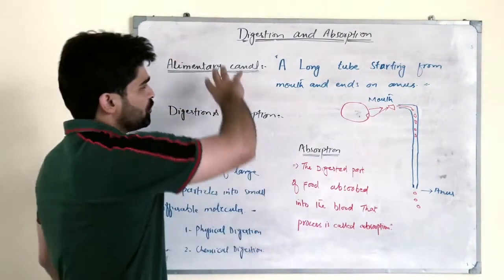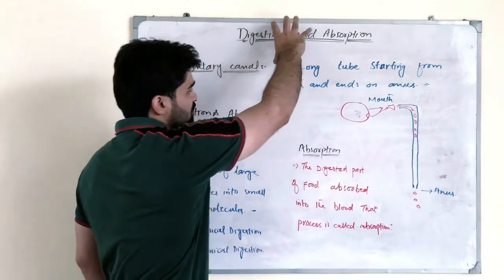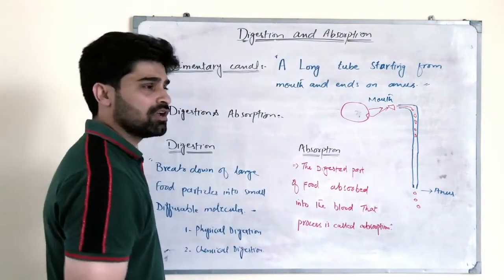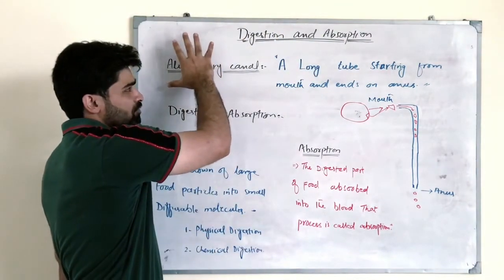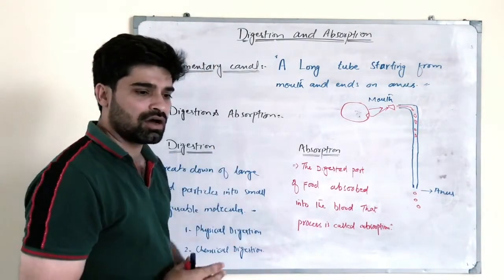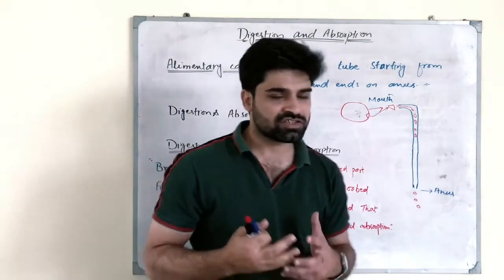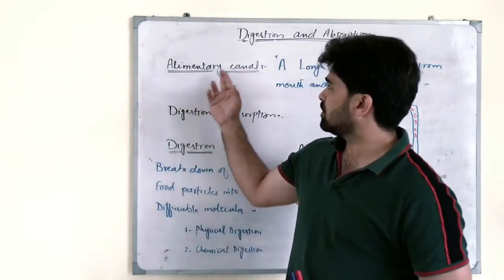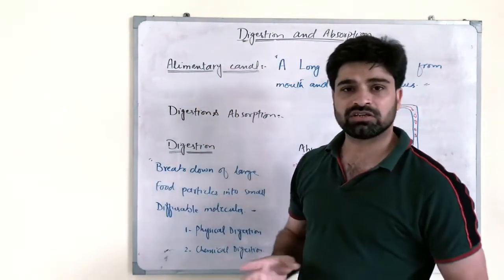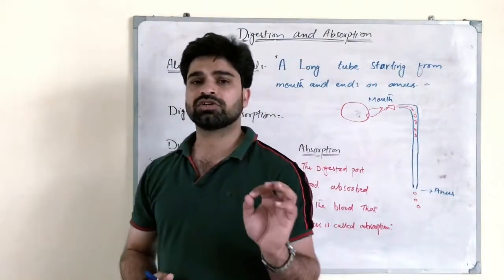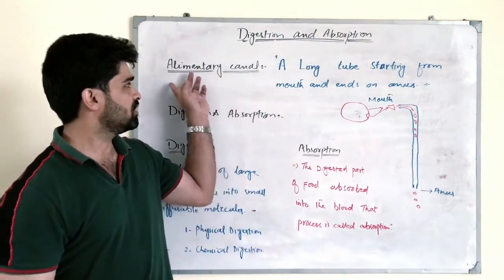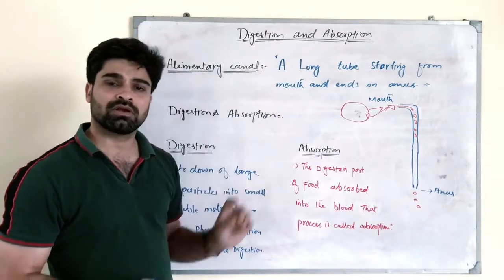Before I start digestion and absorption, first we need to know in what organ or system digestion and absorption occur. Dear students, that occurs in the alimentary canal.